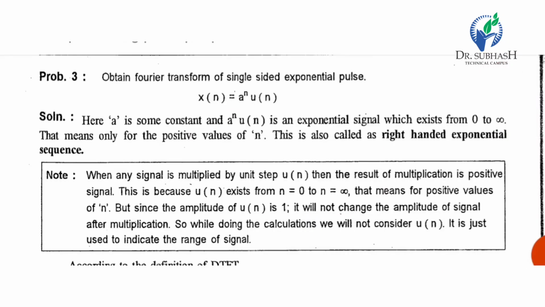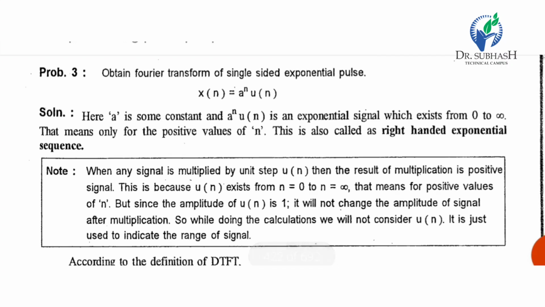Obtain the Fourier transform of a single-sided exponential pulse. So x of n equal to a raised to n u of n. Here a is some constant, and a raised to n u of n is an exponential signal which exists from 0 to infinity. That means only for positive values of n. This is called a right-handed exponential sequence.